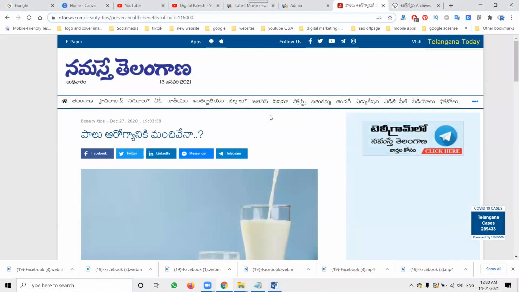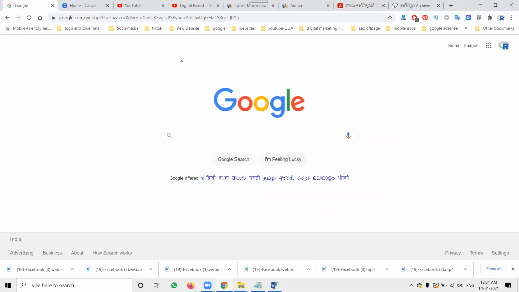So guys, nowadays the title and the SEO title are completely different. The title is for people to understand, but the SEO title is for the search engine, for Google search.